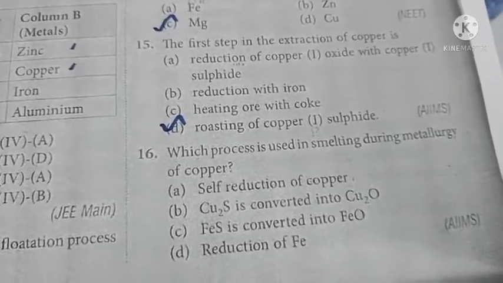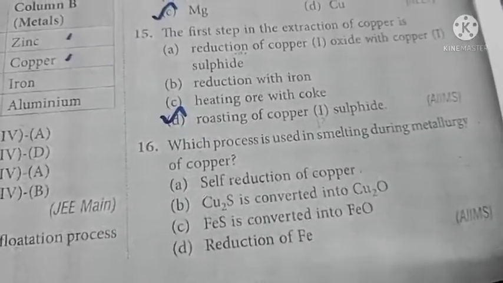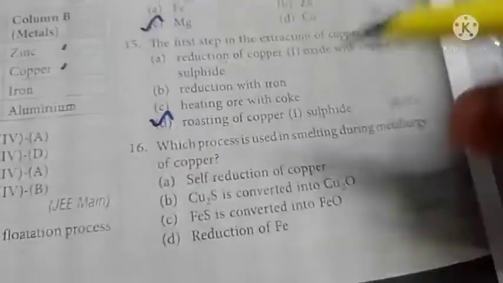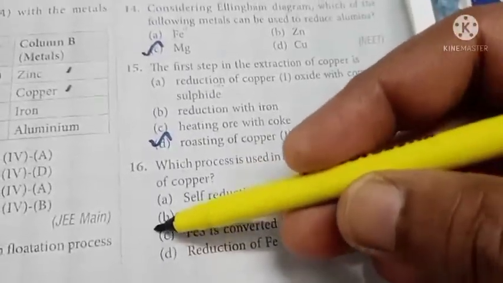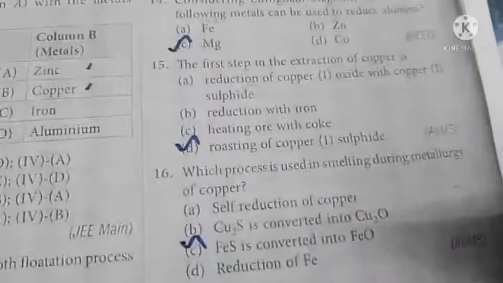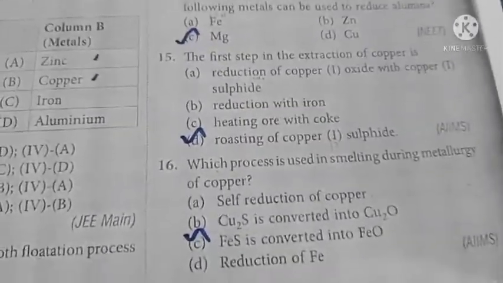Then option C, iron sulfide is converted into iron oxide. That is the right answer. This is the process which takes place during smelting in the copper extraction process.